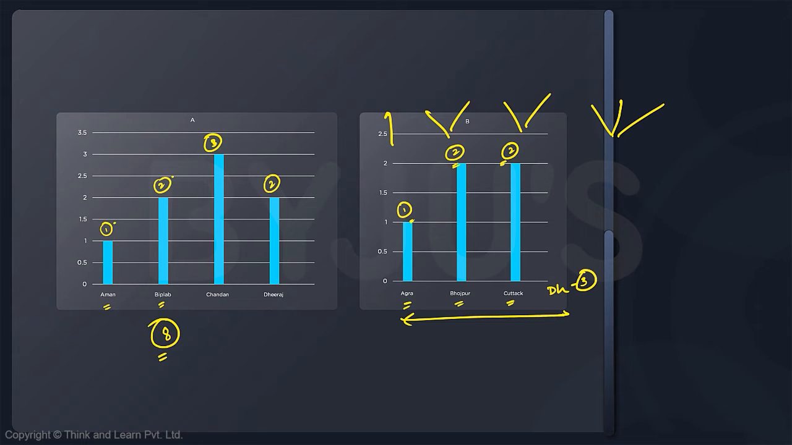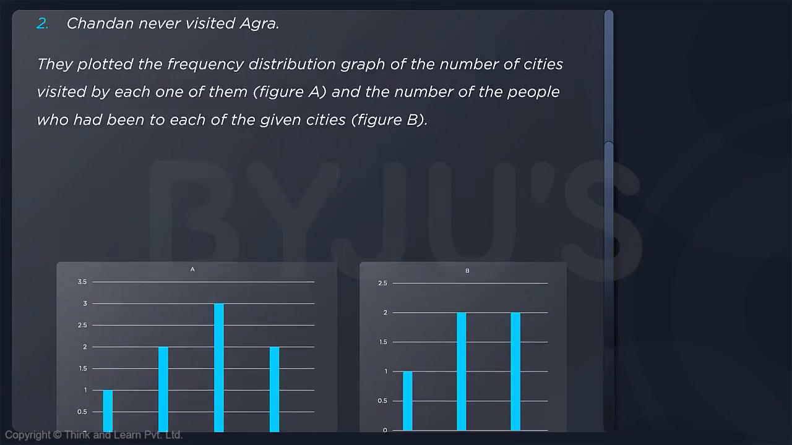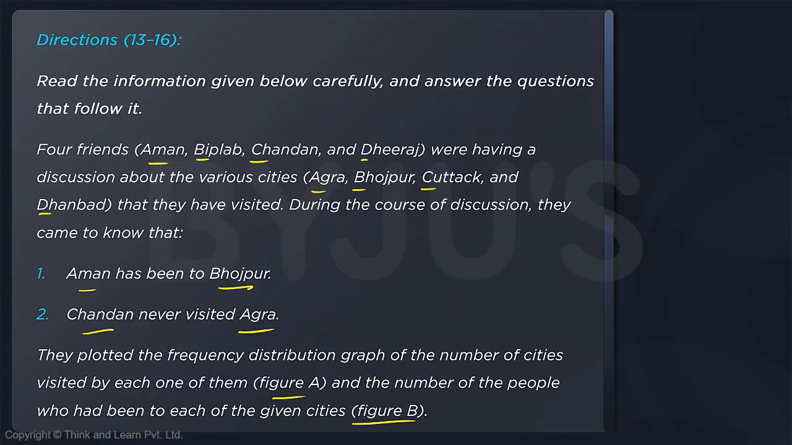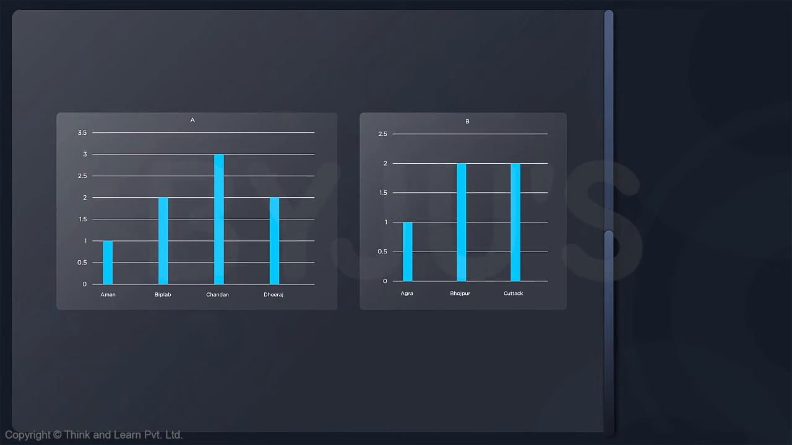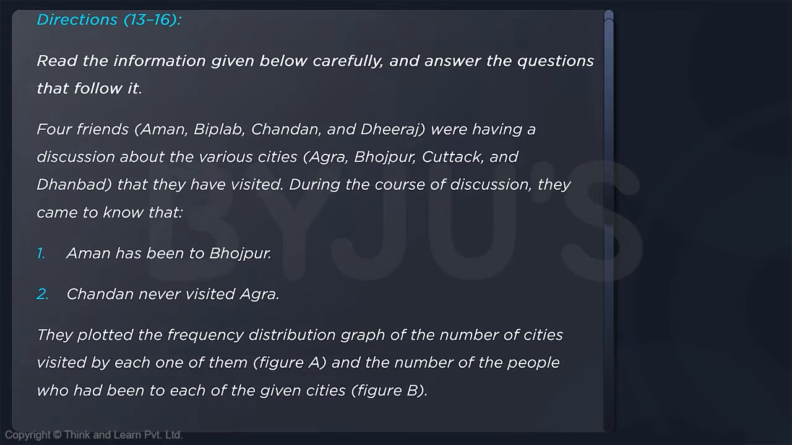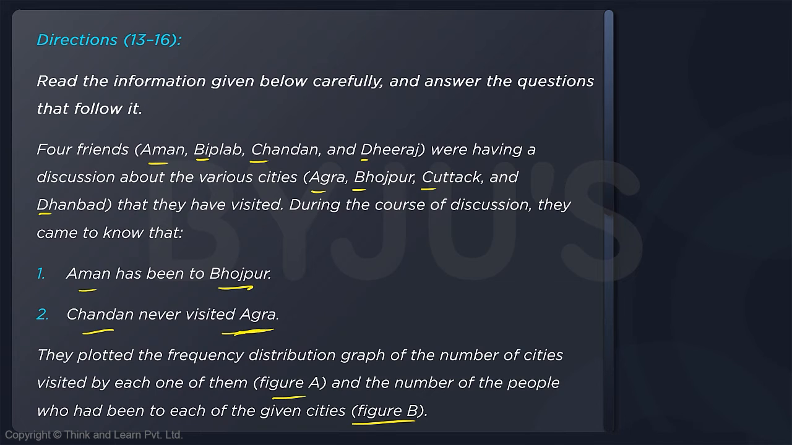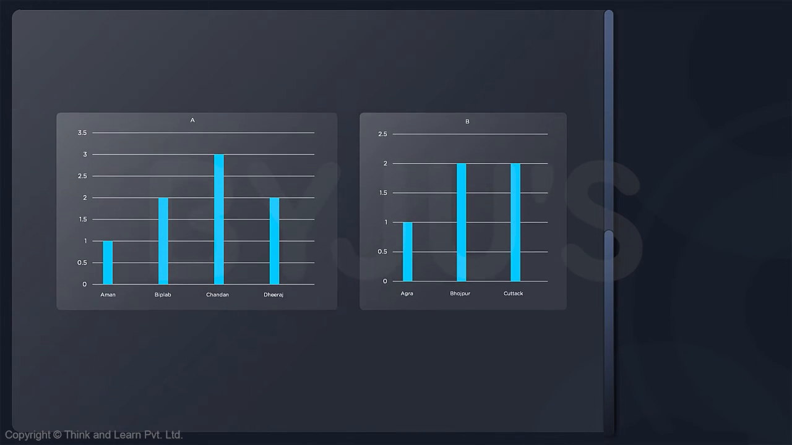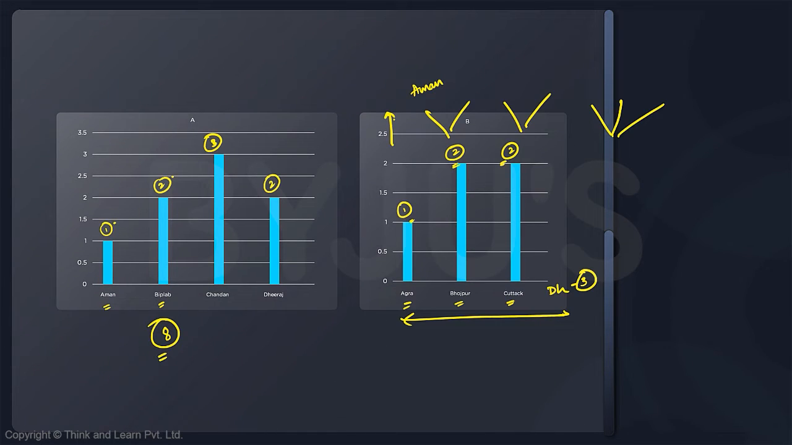Now let's start with the information given to us. What is the information given to us? Aman has been to Bhojpur. So Aman has been to Bhojpur. So one of these Bhojpur persons is Aman. And the second piece of information is Chandan never visited Agra. So Chandan is not into Agra. So this person who's Agra, this cannot be Chandan.